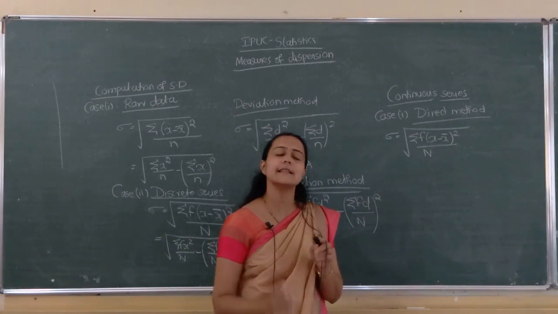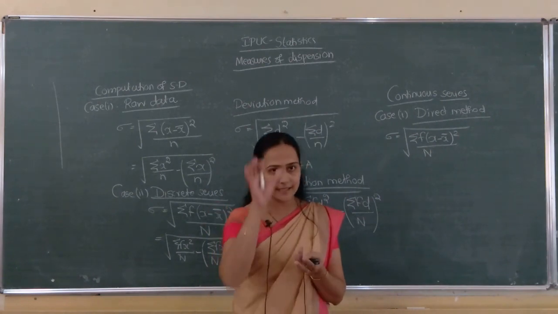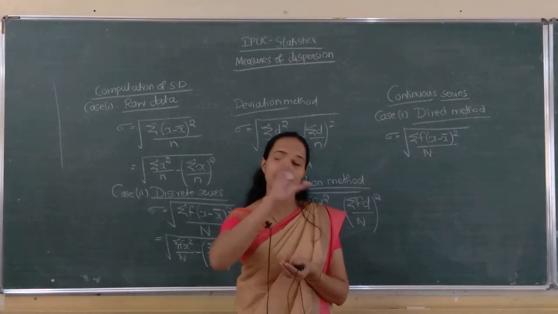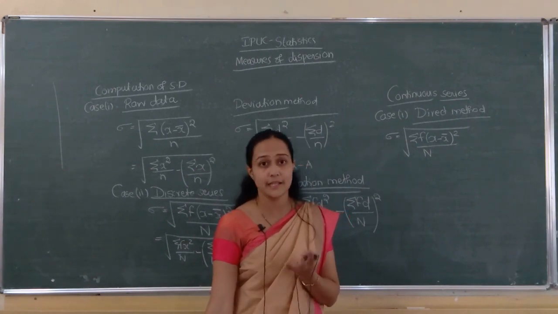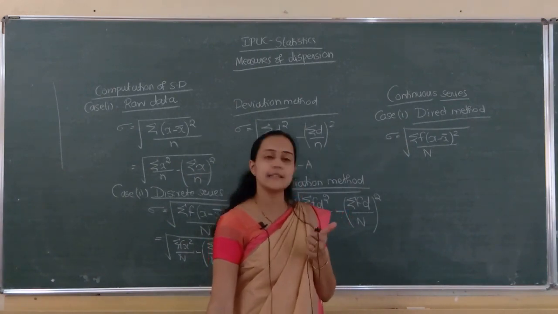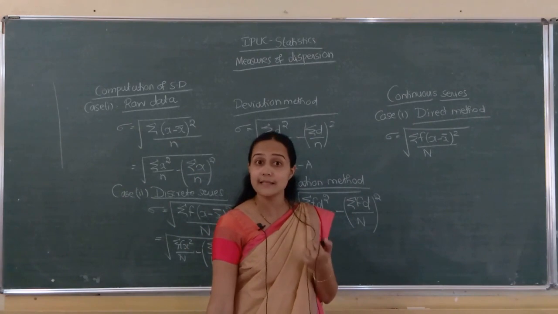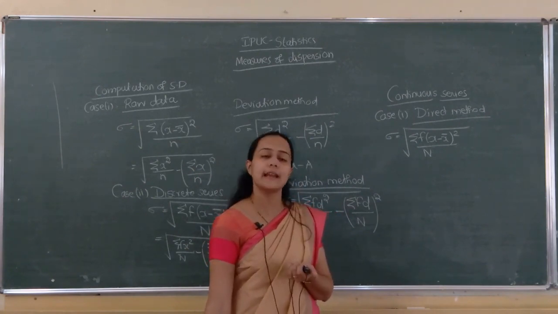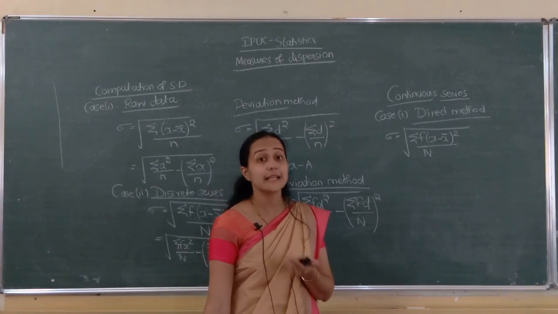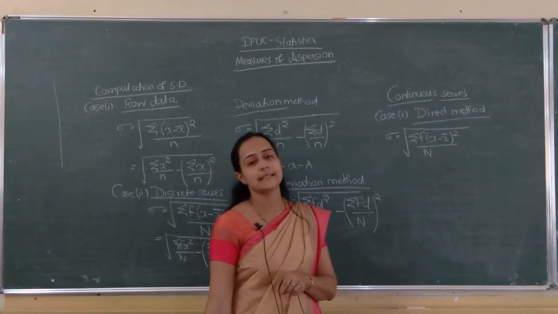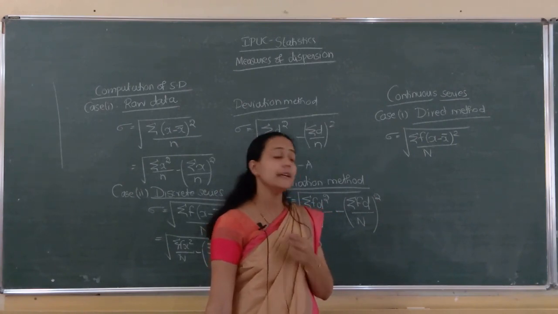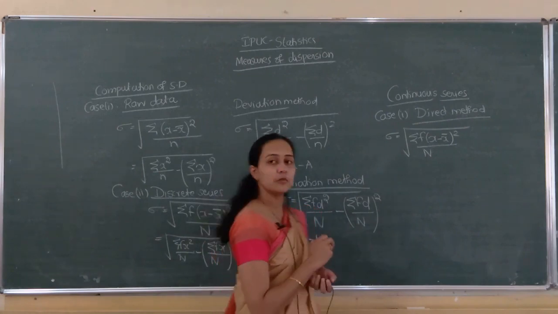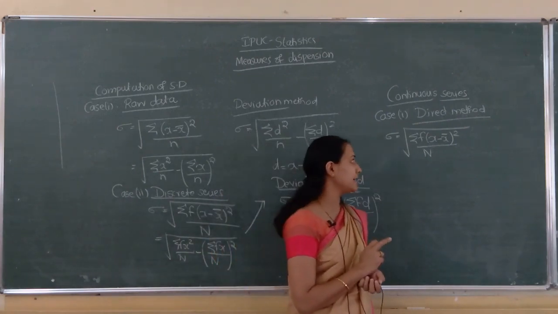In the discrete series, x means direct x values and f values given. There x means direct x given. Here what is the difference? In the continuous series, class intervals are given, isn't it? So x value means mid x. Midpoints are denoted by x. So sigma f into x minus x bar the whole square divided by capital N.